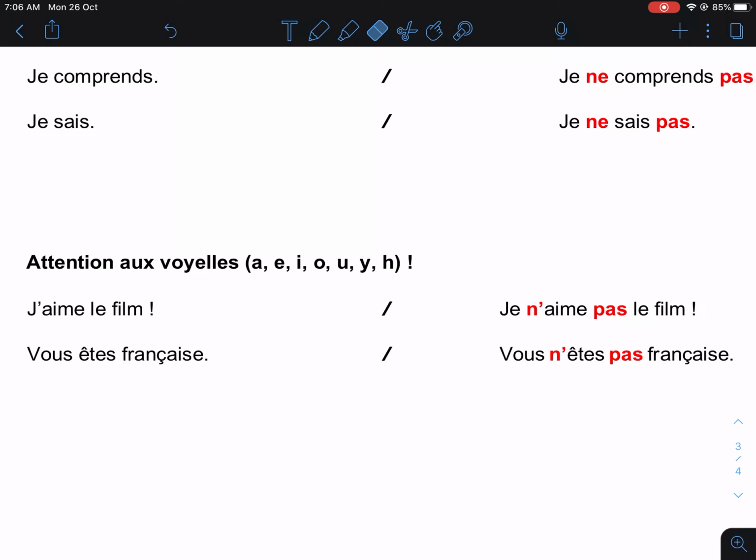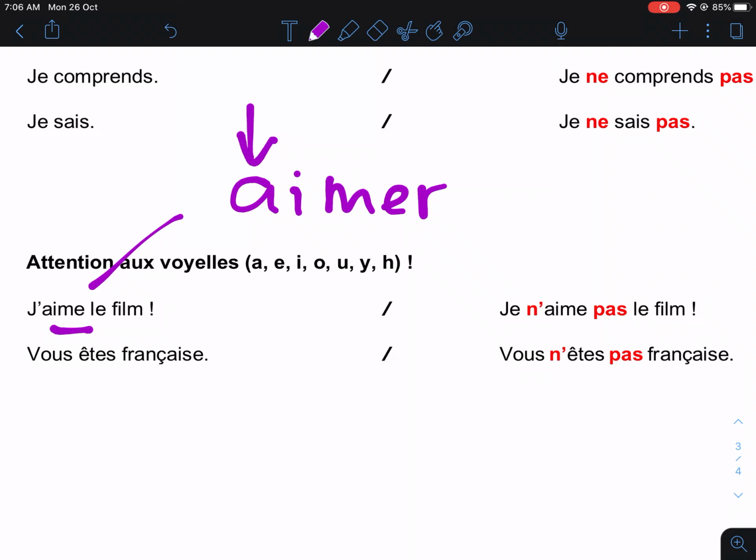Now let's look at this example. There are two verbs here. Well, the first verb is aime. Aime comes from the verb aimer. It means to love or to like. Now obviously, aimer starts with the vowel A. So that's why we use an apostrophe and pas here. Before la négation, "j'aime le film" means I like the movie. I love the movie, okay? So you want to say, I don't like the movie. So it becomes from "j'aime le film" to "je n'aime pas le film."